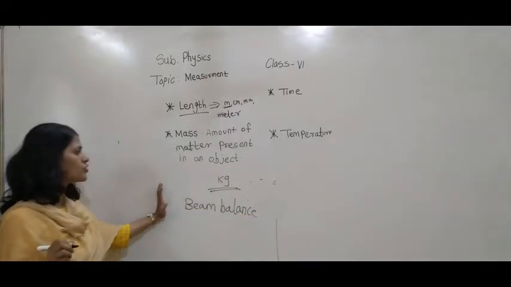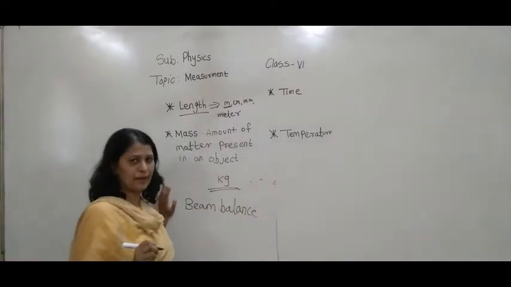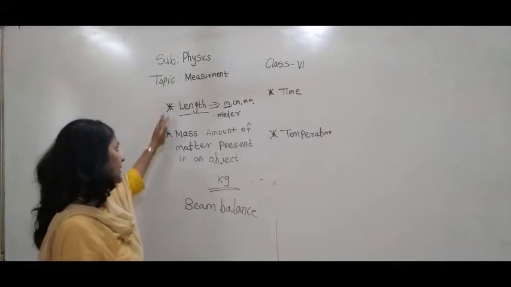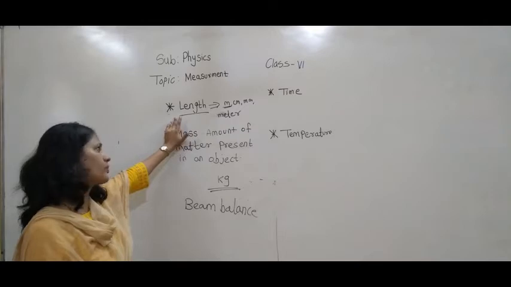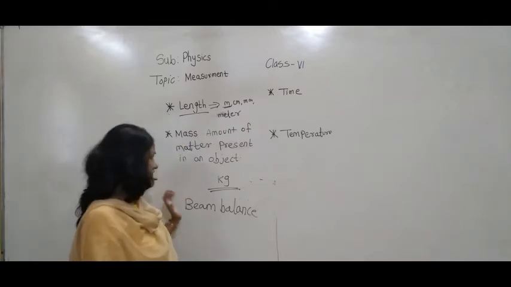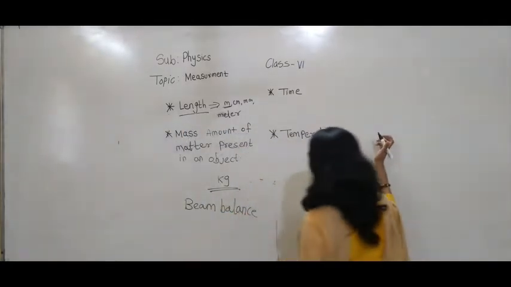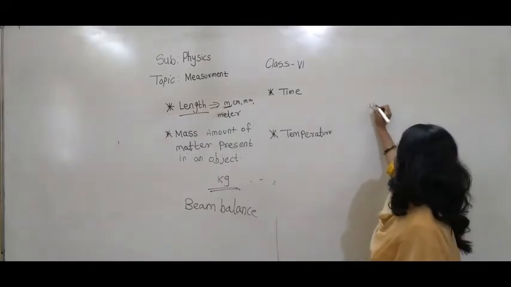And for the length, meter rod and scale are the different instruments used to measure the length. Then let's move to the next quantity, that is weight.